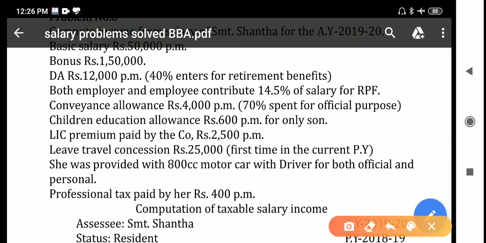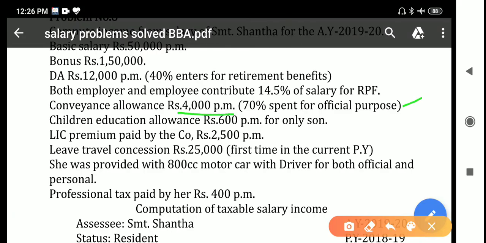For the calculation of RPF, salary includes basic salary, dearness pay, dearness allowances and commission. By adding all those four amounts, multiply with 2.5%, then you'll get the taxable RPF amount. And next to conveyance allowances. So conveyance allowances rupees 4,000 per month is given.